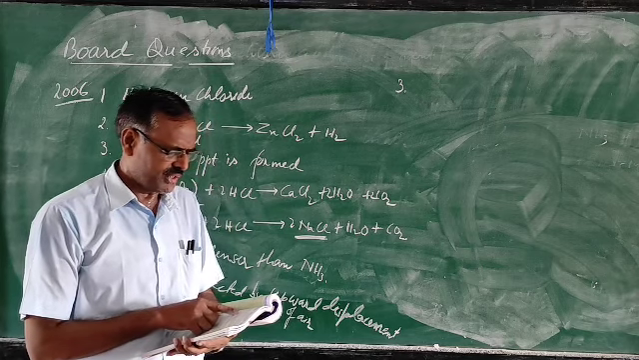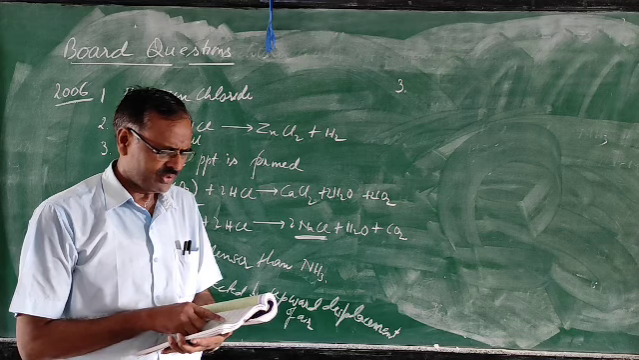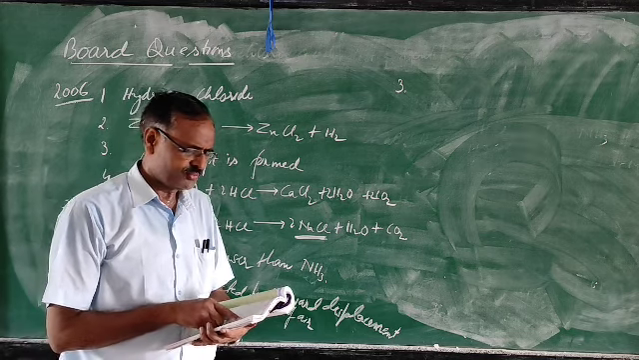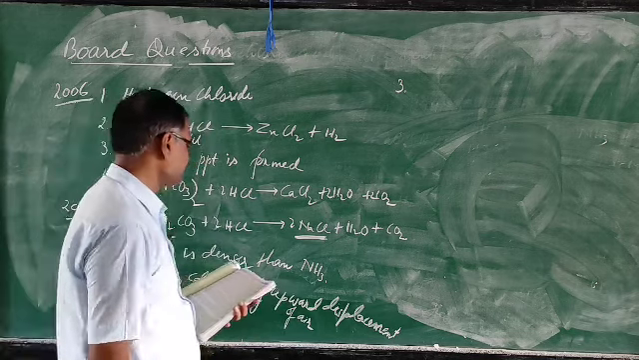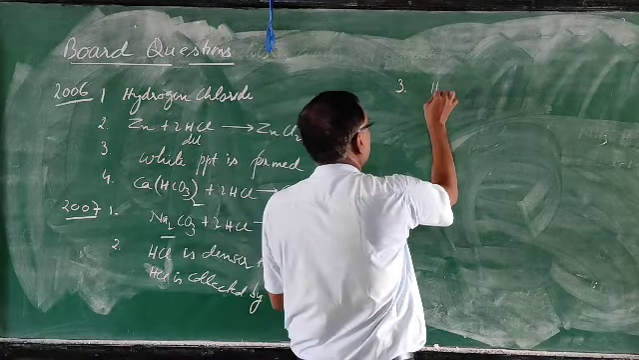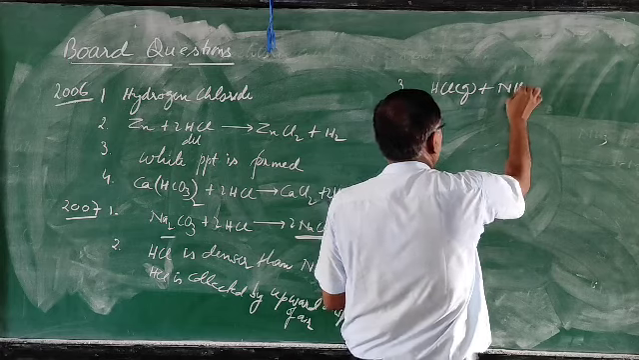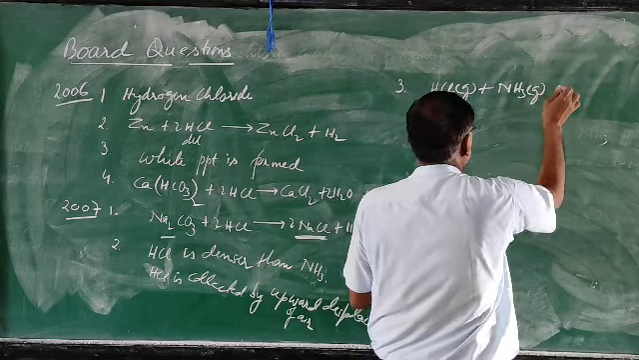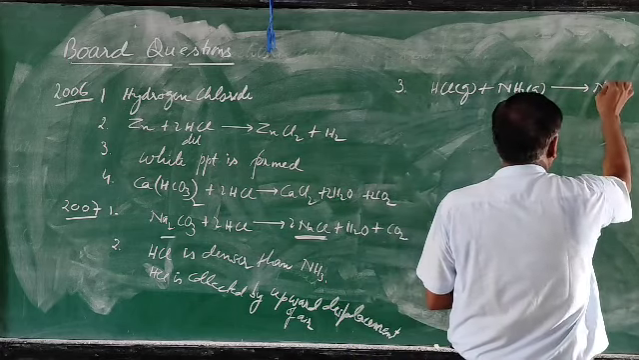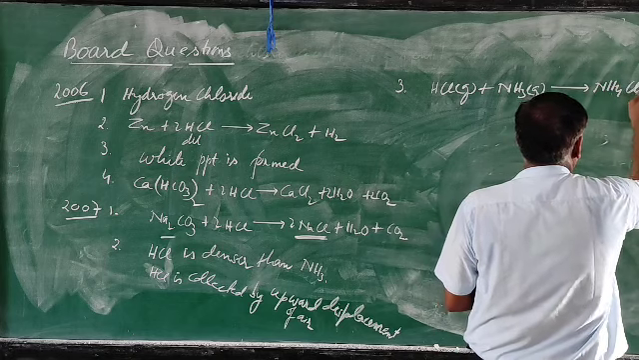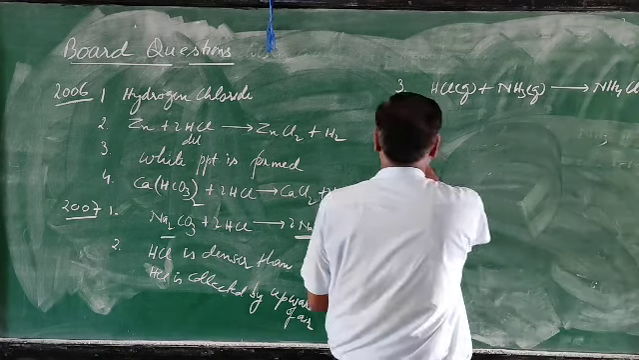Give one example of a reaction between the above two gases which produces a solid. So the above two gases means HCl reacting with ammonia. Both are gases. They will form ammonium chloride solid.